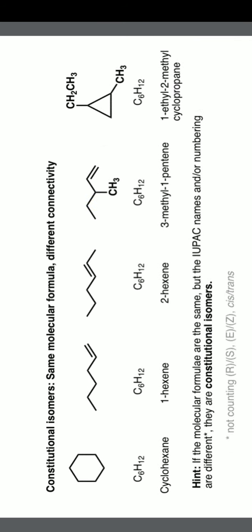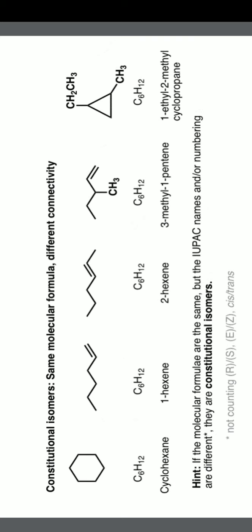We see this, for example, cyclohexane, here it is given C6H12, and the next compound is 1-hexene. The formula is the same, C6H12. In the third compound it is 2-hexene. The formula is the same, C6H12. In the fourth also the formula is the same, fifth also the formula is the same. So the molecular formula is the same. In every molecule the total number of carbons is 6 and hydrogens is 12.